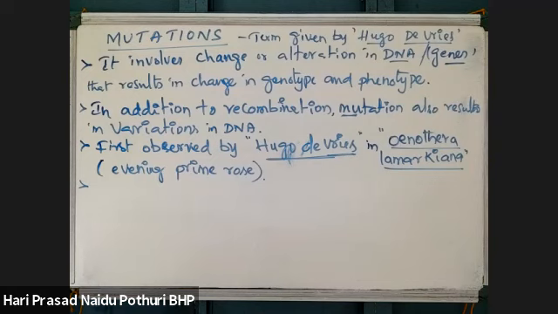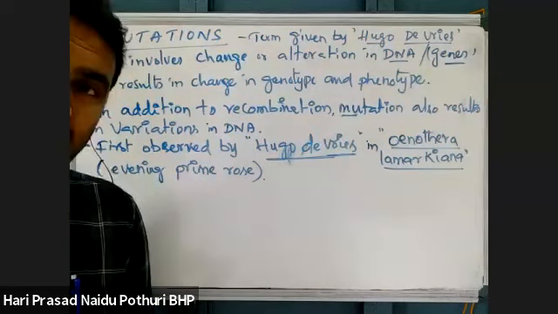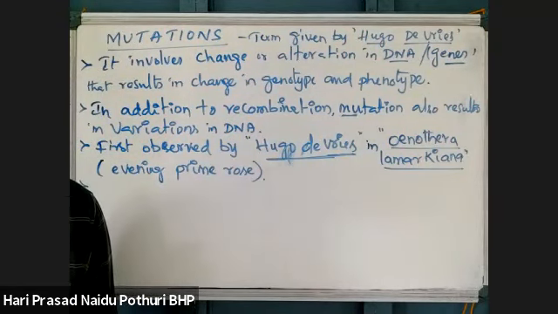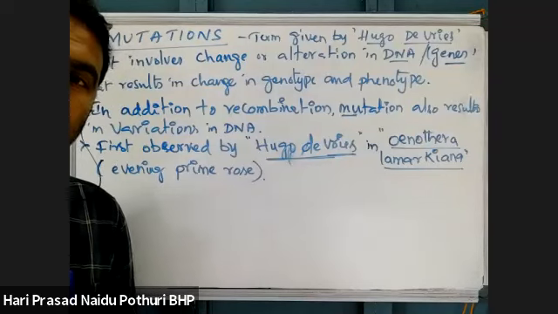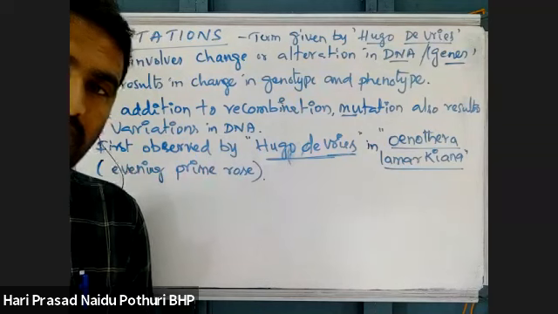See here, what is the DNA structure? How is mutation taking place? DNA is a polynucleotide chain made up of deoxyribonucleotides running in helical form.